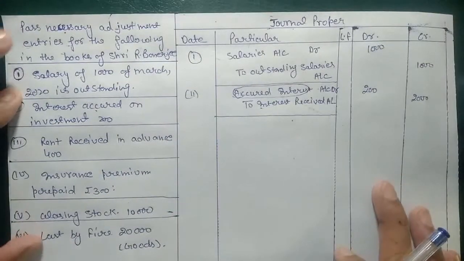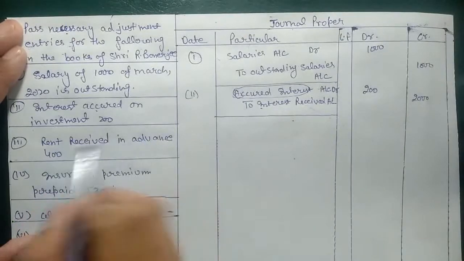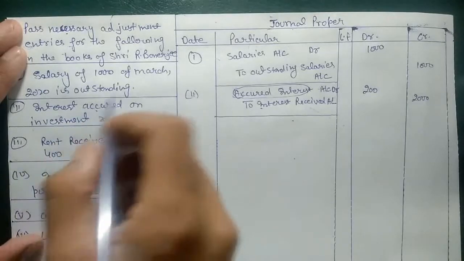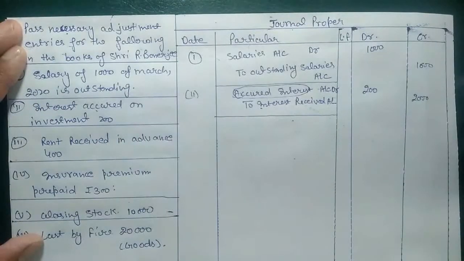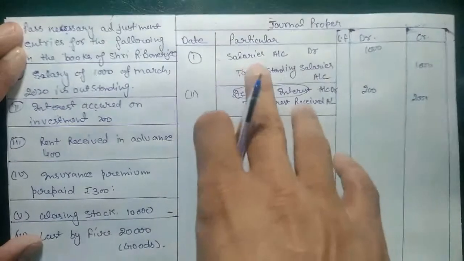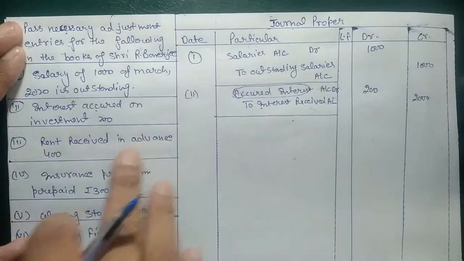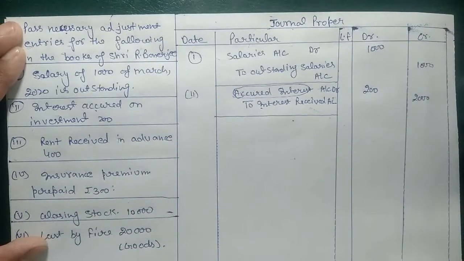After interest, we have the entry of advance. Rent received in advance. In this case, we received rent in advance, while the first two entries are for outstanding. One is for outstanding expenses and one is for outstanding income. In case of outstanding income, we use the word accrued, not outstanding. So in this case we need to pay and we need to receive. But here we receive rent in advance. It means if we need to receive 2000, we received an amount of 2500. So 500 is rent received in advance.